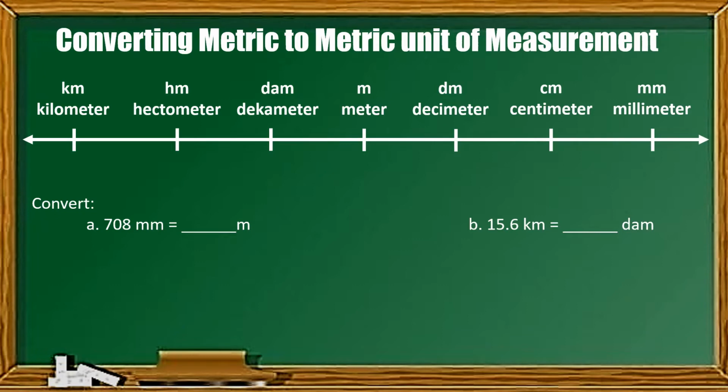So let us focus first in this example. So let us say we have to convert 708 millimeter into meters. So paano natin siya i-convert? So using this illustration, ito yung magpapadali ng ating pagko-convert. So converting 708 millimeter, palitan natin ang kulay.